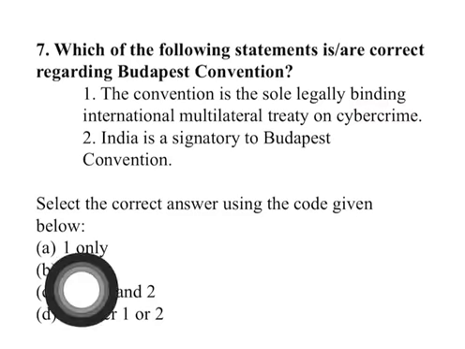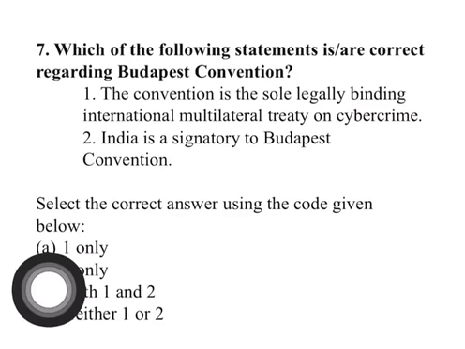Now let us go a little deeper. What is the Budapest Convention? It is also known as the Council of Europe Cybercrime Convention. It was opened for signature in 2001, but came into force in 2004. This convention is the sole legally binding international multilateral treaty on cybercrime. What it does is coordinate cybercrime investigation between different nation states and criminalize certain cybercrime conduct.